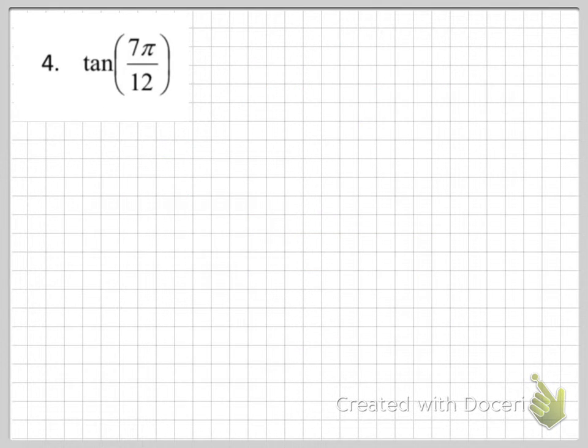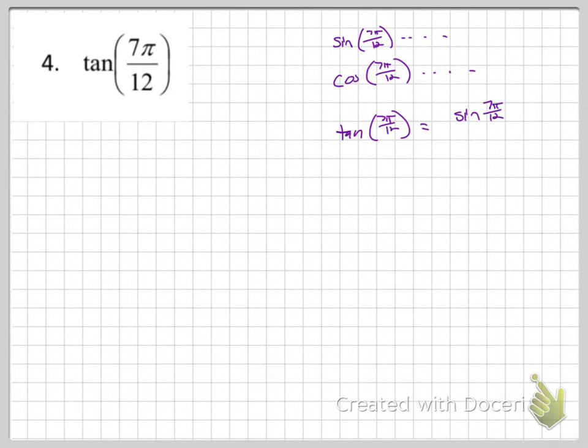Okay, moving on to tangent. So remember, free response test, I'll tell you what this usually looks like. We're going to ask you for sine of 7 pi over 12, and you're going to get an answer. We're going to ask you for cosine of 7 pi over 12, and you're going to get an answer. Then when we ask you for tangent of 7 pi over 12, one of the ways you can do it is take your answer to sine and divide it by your answer to cosine. That might be quicker sometimes.